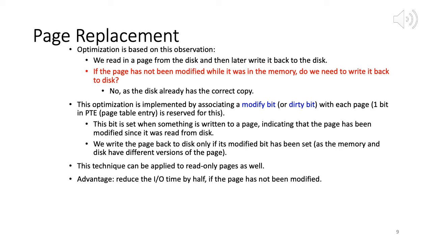This bit is set for a page when something is written to the page, indicating that the page has been modified since it was read from the disk. We write the page back to the disk only if its modified bit has been set, because if the modified bit has been set, it means that the memory version of the page and the disk version of the page are not the same, they're different. So the advantage is that it reduces the IO time by half if the page has not been modified.